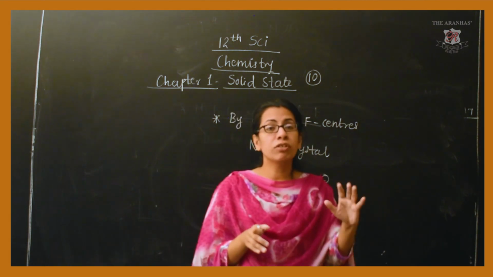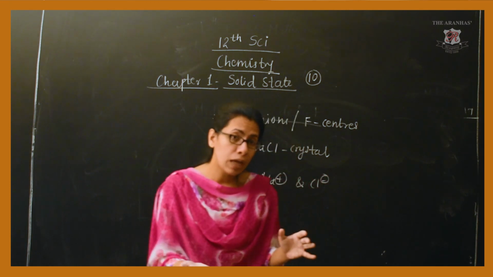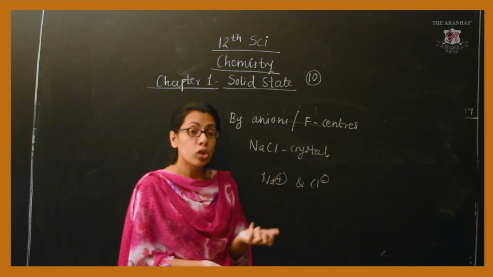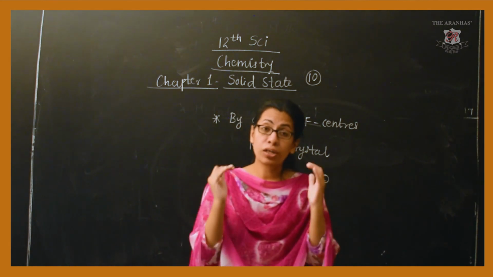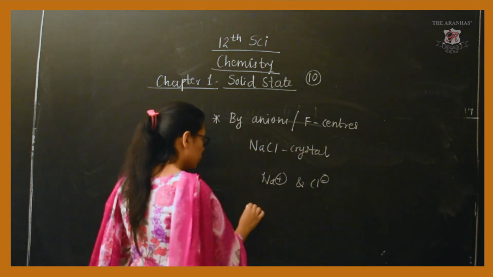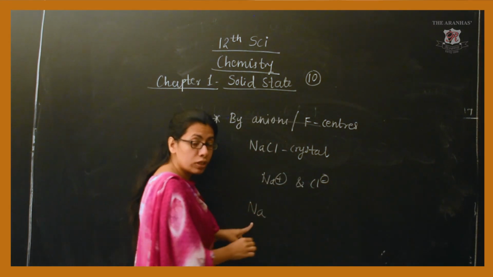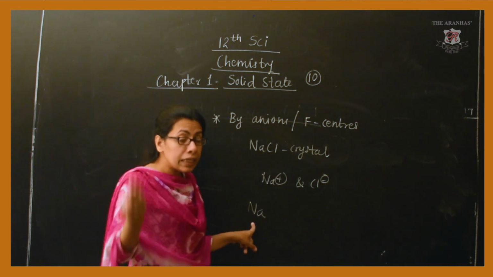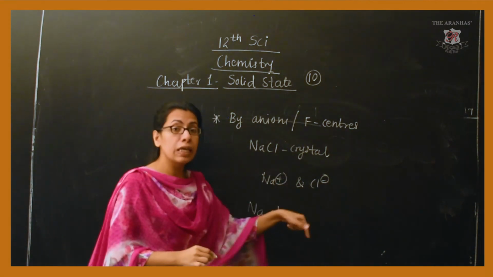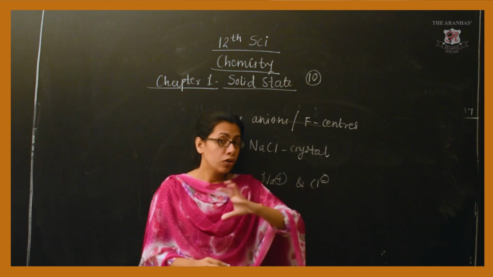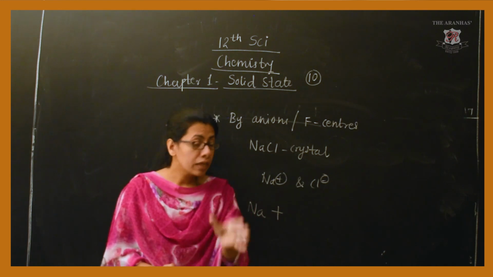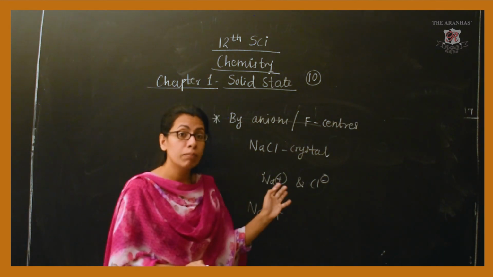Now, after this diffusion of Cl-, what will happen? These Cl- will combine with which atoms? The sodium atoms, which are already deposited on the crystal. How was this sodium deposited? Because we are heating the crystal in sodium vapor. So Cl- from the crystal diffuses, leaves the regular lattice position, and then combines with sodium atoms.